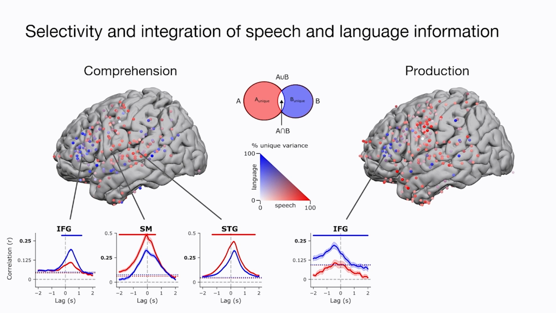So for the four patients that we have preprocessed so far, electrode coverage is just better on the left hemisphere, so that's why we chose to look at the left hemisphere. But we have many more patients lined up waiting to be preprocessed, up to 60 patients. So we can have a pretty good coverage on the right hemisphere, and that's definitely something that would be interesting to look into in the future.